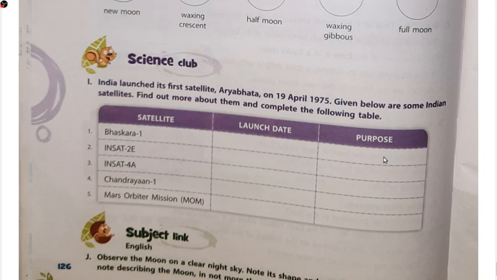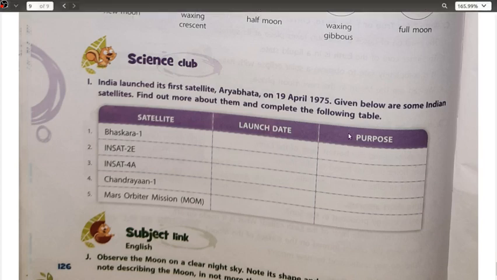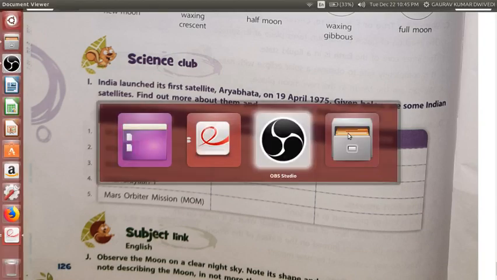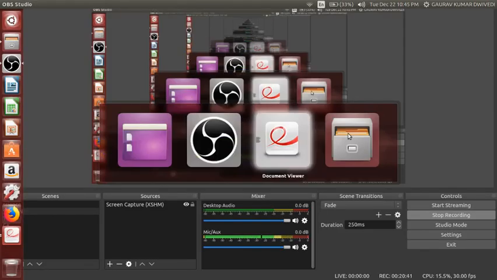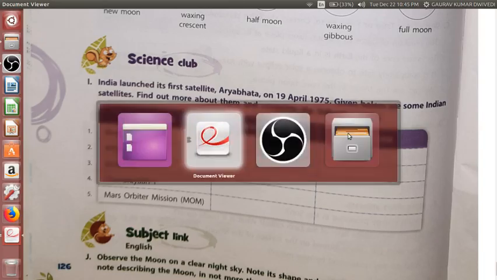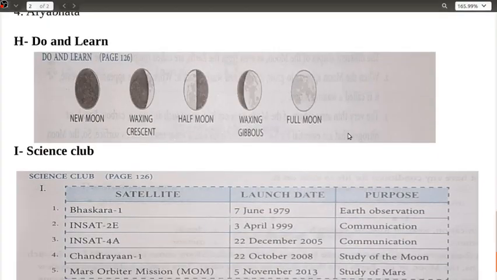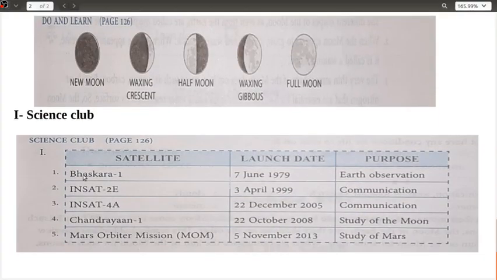Basically, you will have to go through Google in order to do that. Okay, I have done it, but I request you as well to cross verify it, because it might be possible that there can be a mistake from my end also. So if it happens, please do correct it from your end. And at the same time, please do inform me as well. Okay, so these are the satellites.